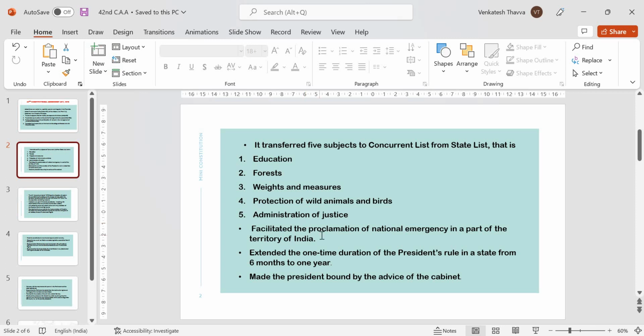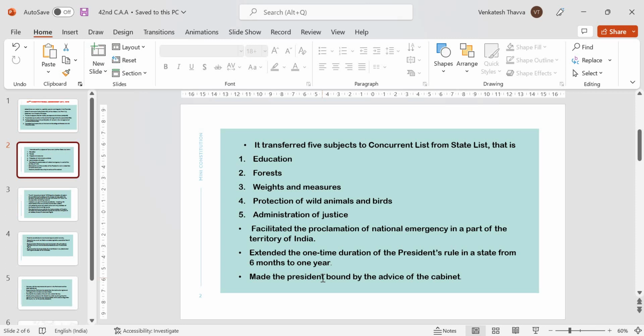Next one, facilitated the proclamation of national emergency in a part of the territory of India. The 42nd Constitutional Amendment Act of 1976 enabled the President to limit the operation of a national emergency to a specified part of India. A proclamation of national emergency may be applicable to the entire country or only part of it.